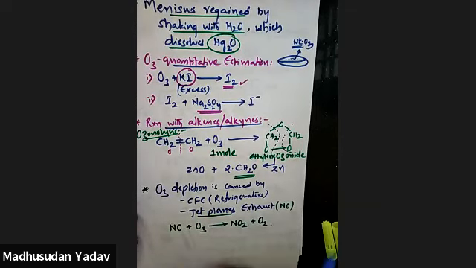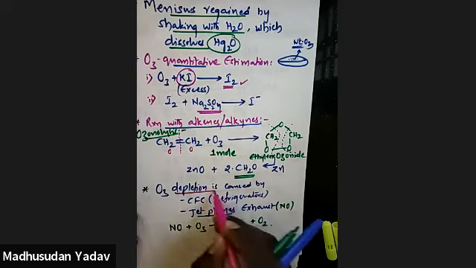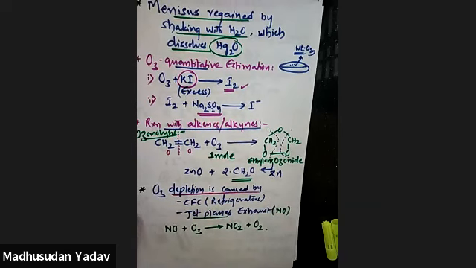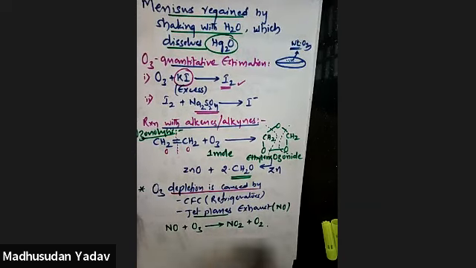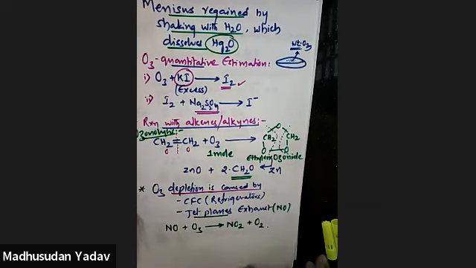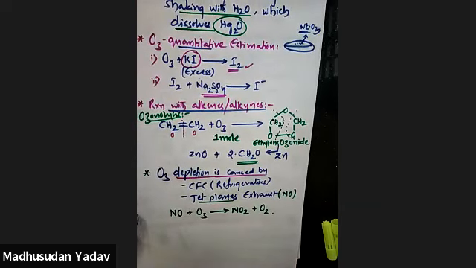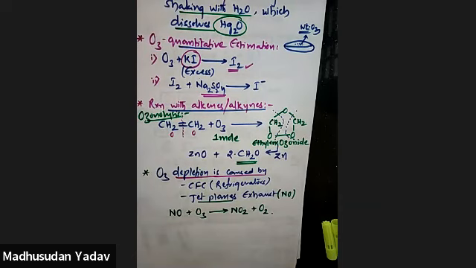So ozone depletion is mainly caused by two things: chlorofluorocarbons, which are used in refrigerators, and jet plane exhaust, mainly nitrogen oxide. So this reaction happens, and ozone gets damaged. If the ozone layer is damaged, what happens? You will get skin diseases. UV light will directly come to planet Earth. So it will disturb aquatic and animal life, right?